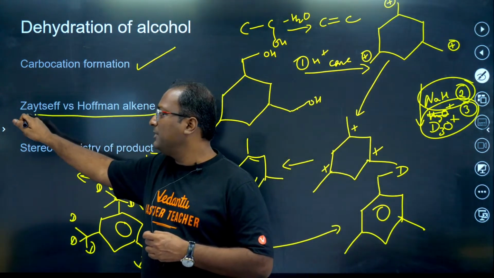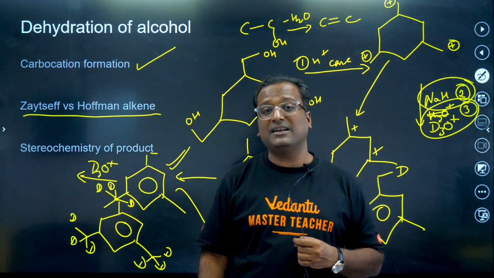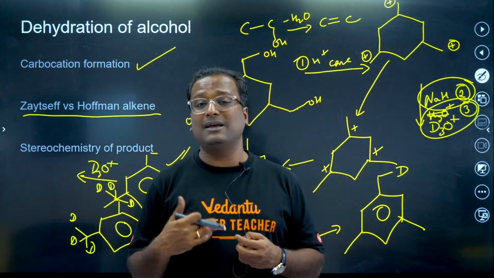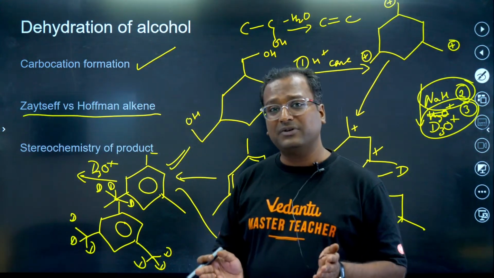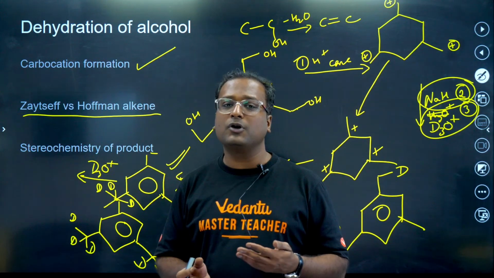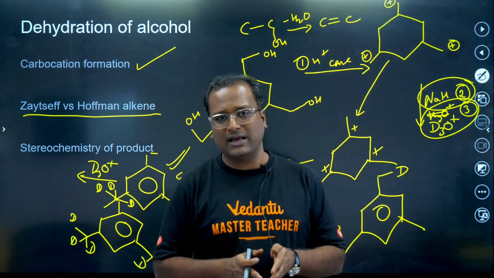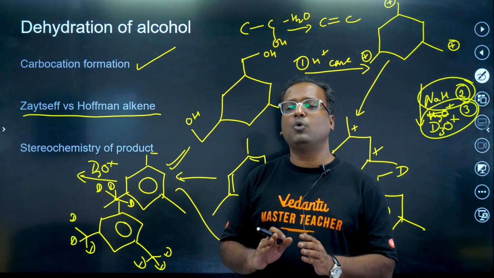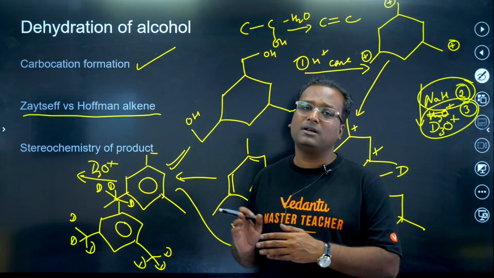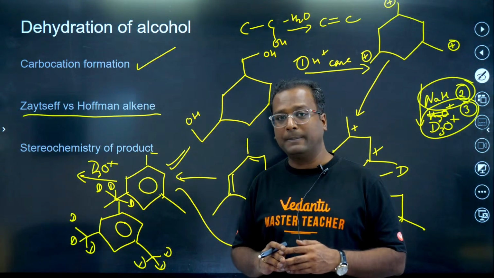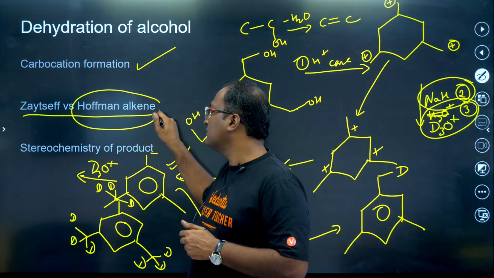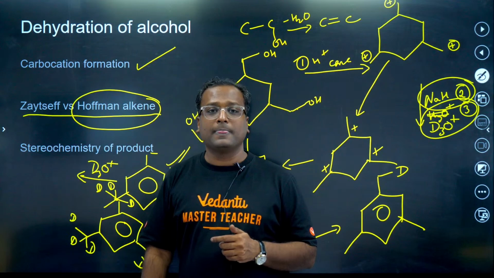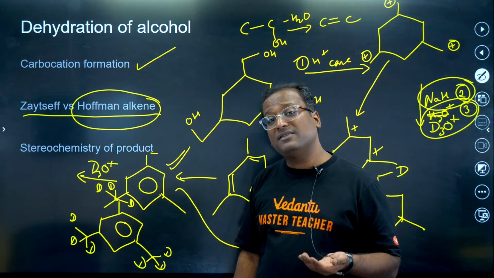Saytzeff versus Hofmann alkene. What do you mean by Saytzeff alkene? Saytzeff alkene is the more stable alkene. Whenever carbocation is formed, it gets enough time to form a stable alkene as a product, or I can say when a carbocation is formed, it gives a more stable alkene as a product, which is your elimination step. Now, can we get Hofmann alkene also? Yes. Does carbocation always form?